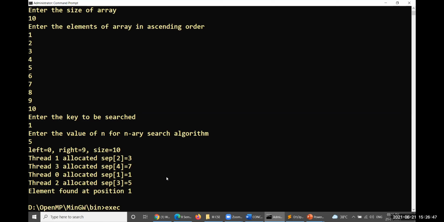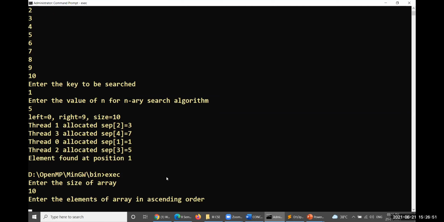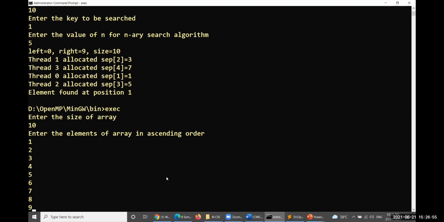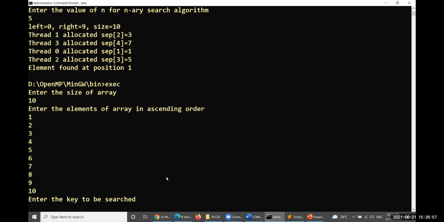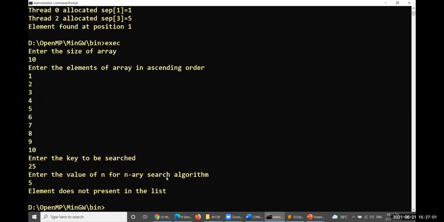Let me enter one more time, with an element which is not available here. Again 10 will be taken. So 1 2 3 4 5 6 7 8 9 10. Let me take 25. So here also 5. Okay, the element is not present in the list.